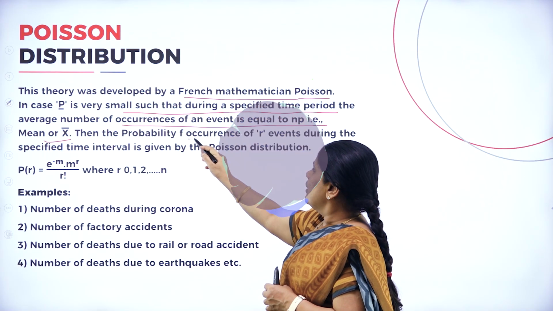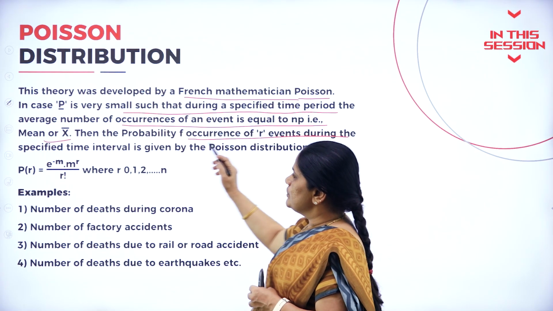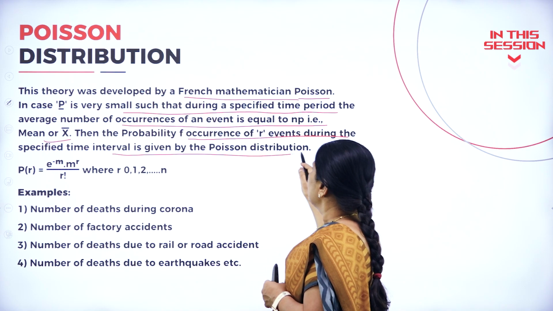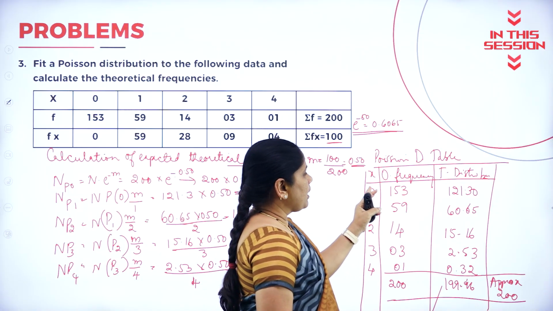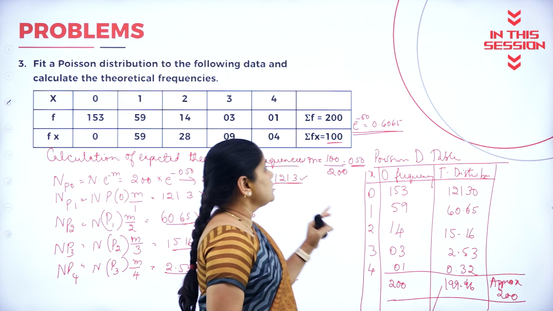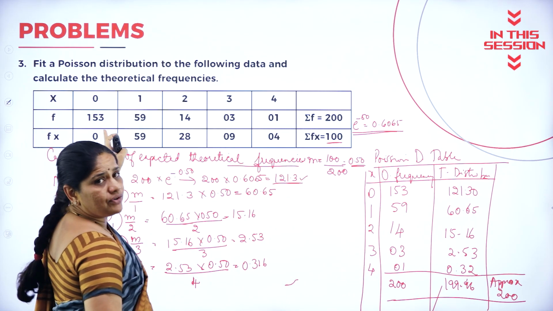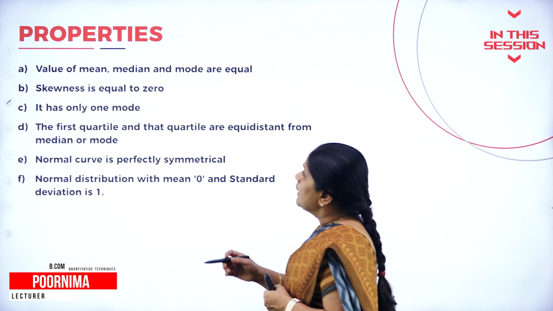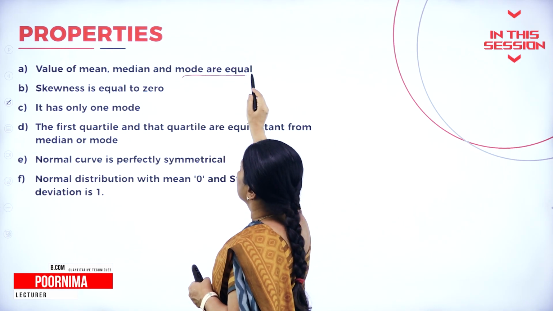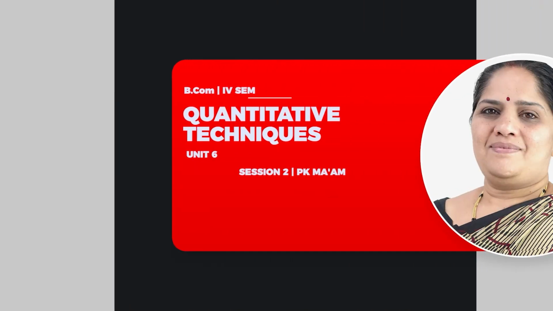The probability of occurrence of r events during the specified time interval is given by the Poisson distribution. So when the probability of the event is 0, the frequency is given as 153. Now if you look into the properties of normal distribution, the value of mean, median, mode are equal.